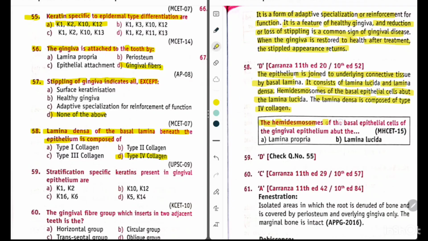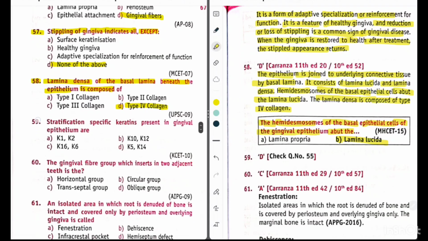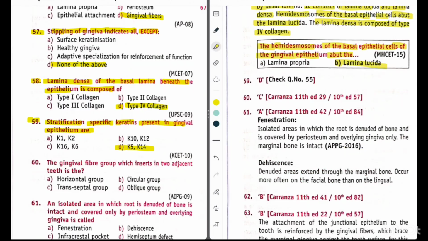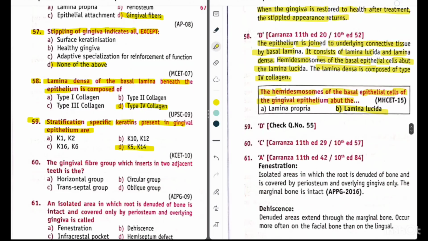The hemidesmosomes of the basal epithelial cells of gingival epithelium abut the. So the answer is lamina lucida. Question 59. Stratification specific keratins present in gingival epithelium are. So its answer is option D, K5 and K40. We have studied about it in question 55 that stratification specific cytokeratins are K5 and K40.